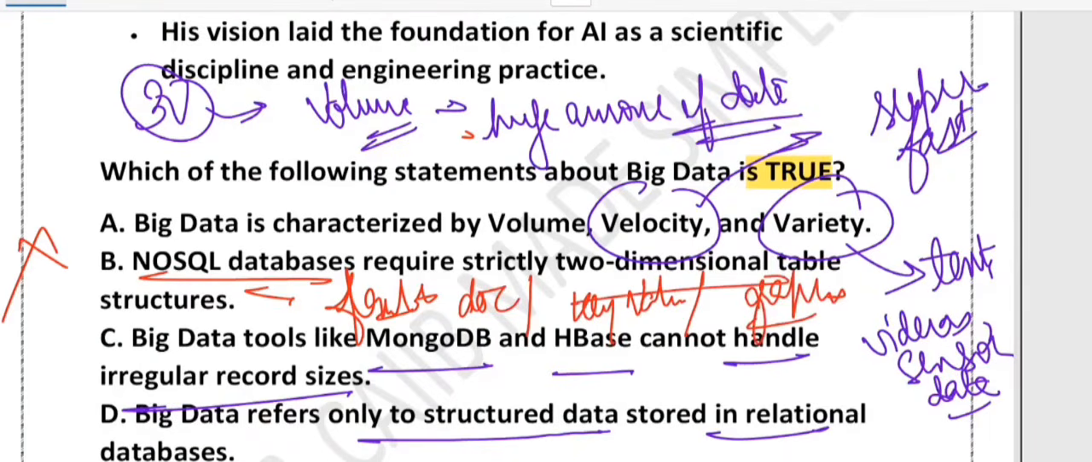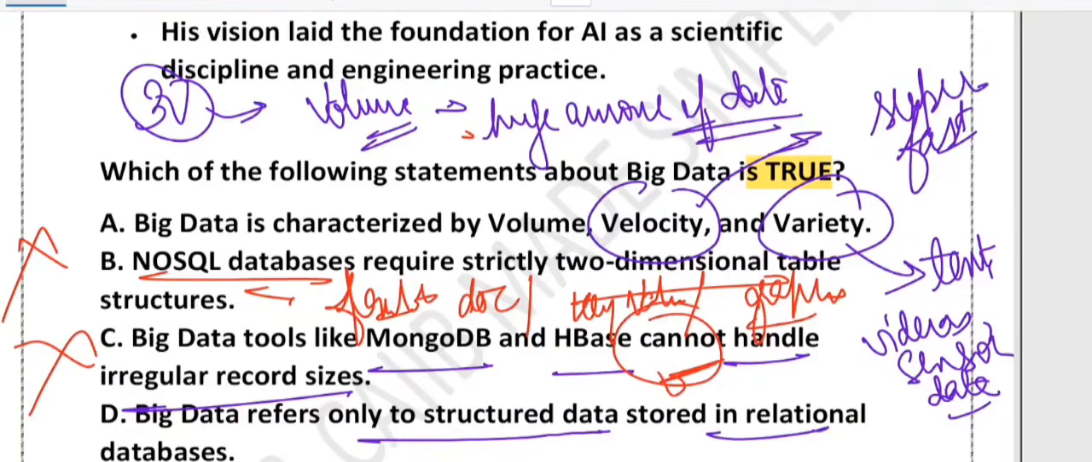What about option C? Big data tools like MongoDB and HBase cannot handle irregular record size. This is also incorrect. Why? Because these tools are designed to handle irregular and unstructured data easily, right? So that's why they are popular for big data. They can handle them.